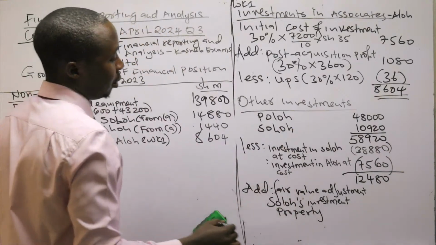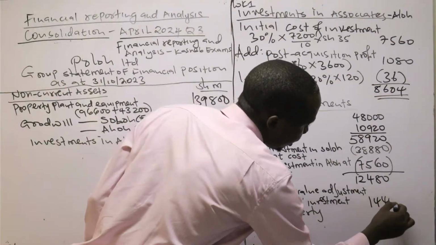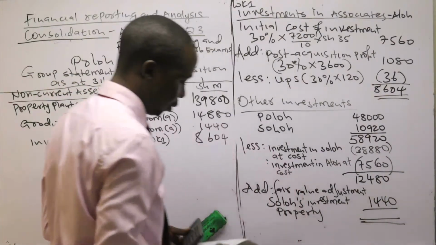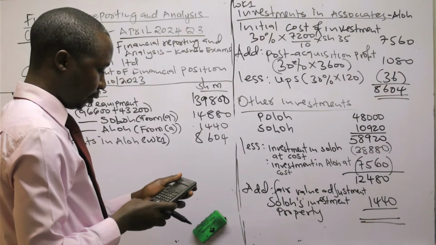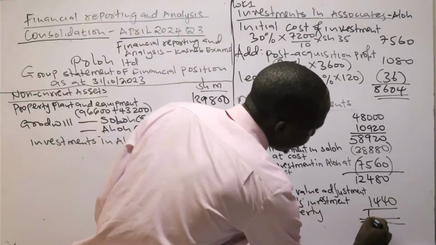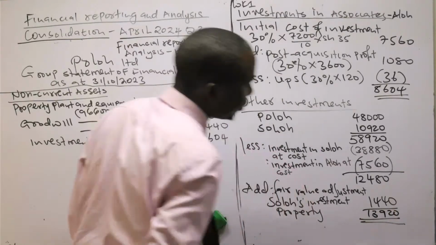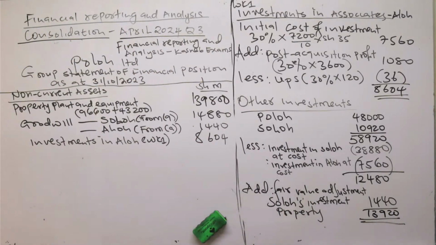So it has to affect this one. You add that 1440 according to note 6. So 12,480 plus 1440 is 13,920.